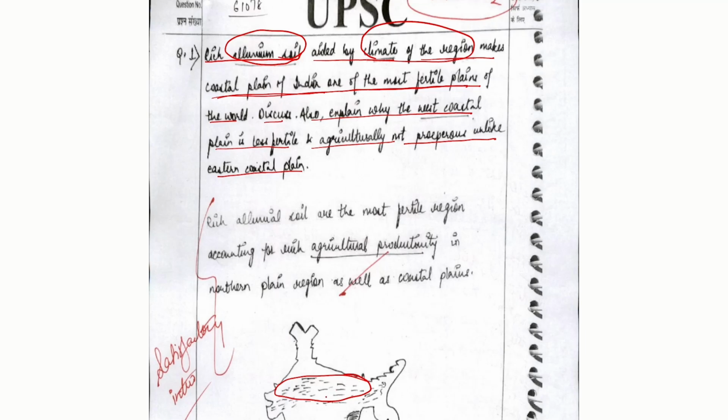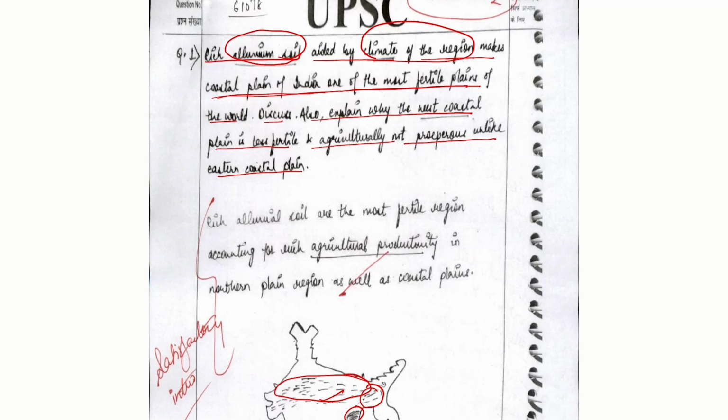Now, not only the northern plain of India, but also the coastal plains. For example, the Mahanadi Delta region, which is also addressed here, and the Ganga Brahmaputra Delta region. Then we have the Krishna Godavari basin, which is present in the region of Tamil Nadu. Apart from this, we can also address other rivers like the Kaveri river, which is also forming a quite good delta system here, a quadrilateral delta.